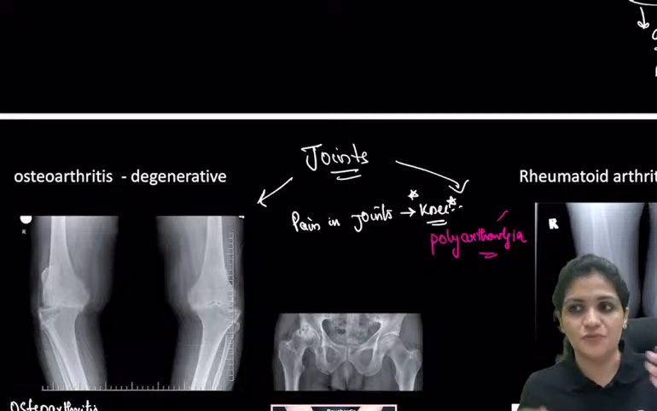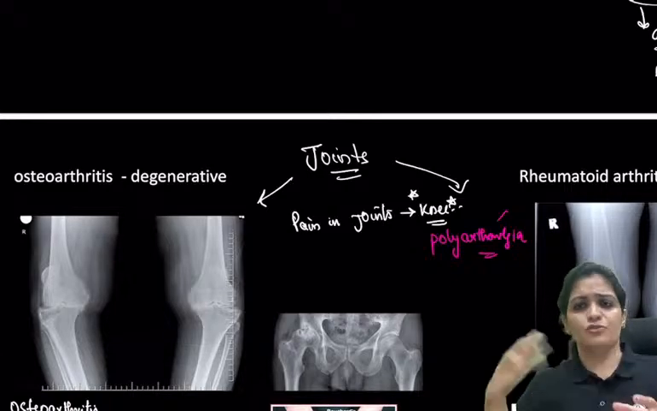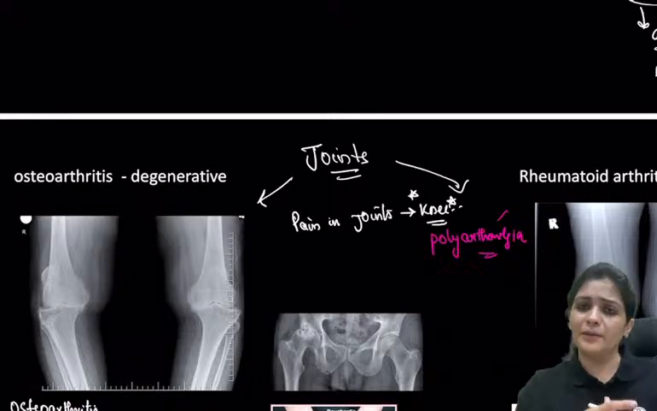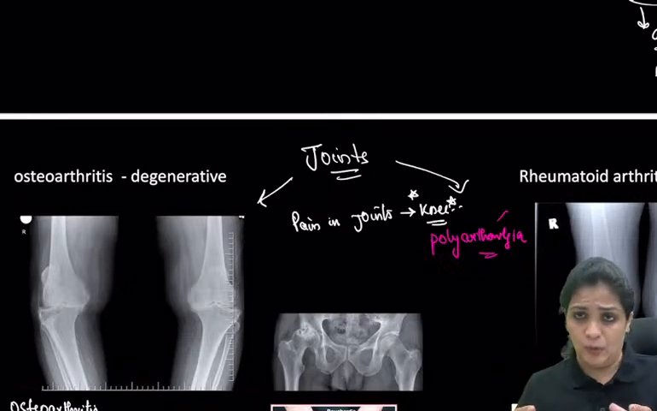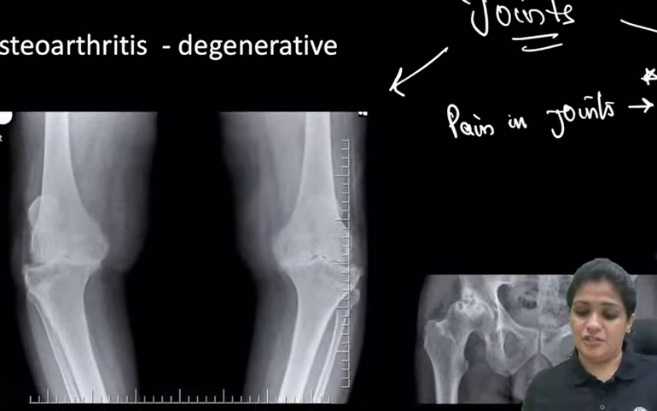For example, you bought a pair of shoes. You keep wearing those shoes daily, daily, daily. Over 3 or 4 months, they become completely torn, right? So that is the degeneration.